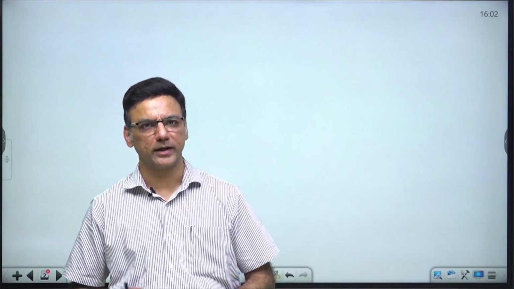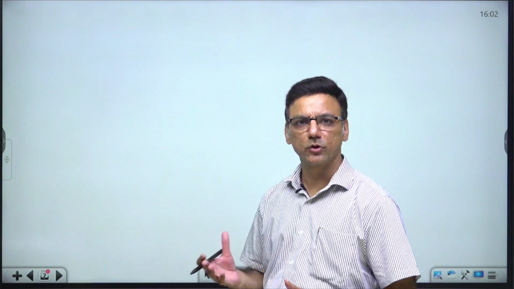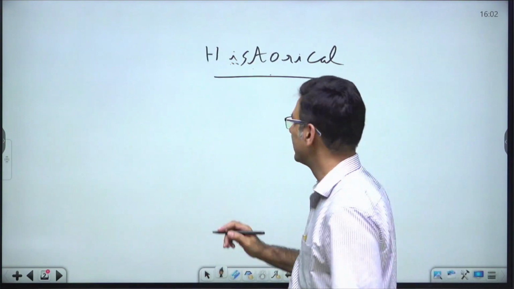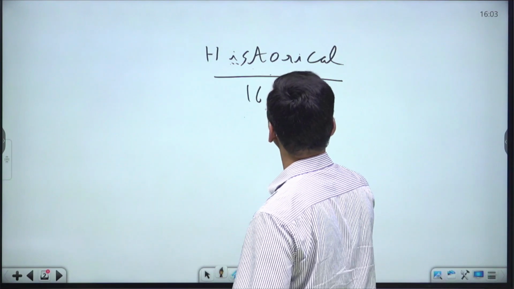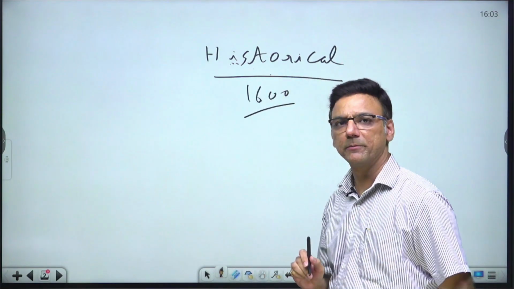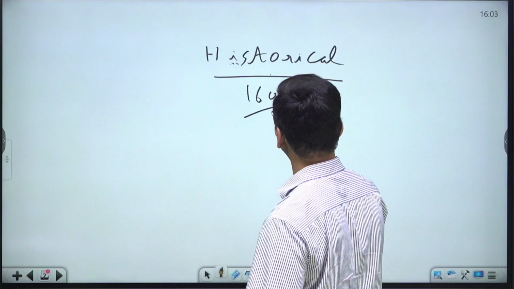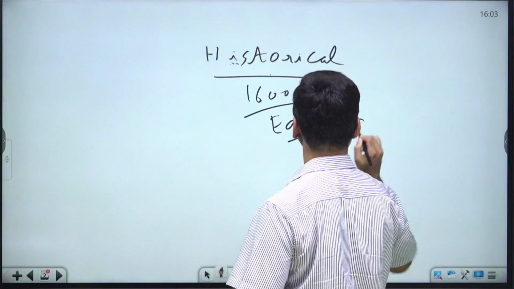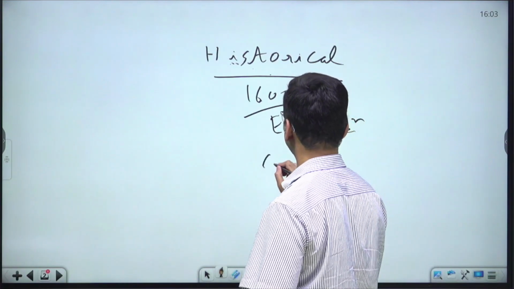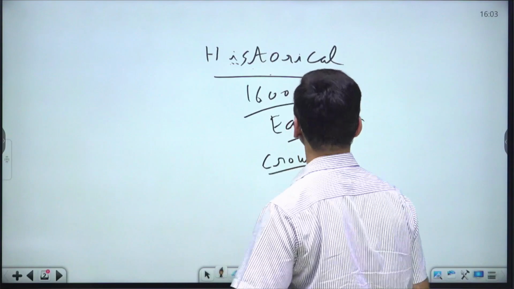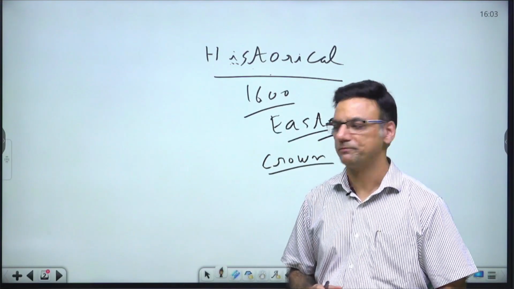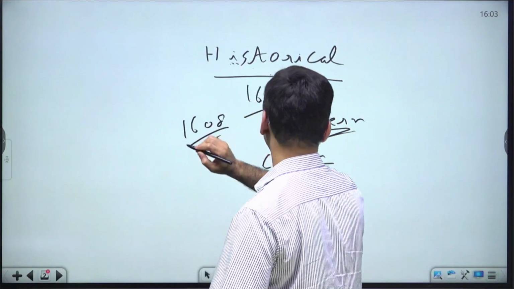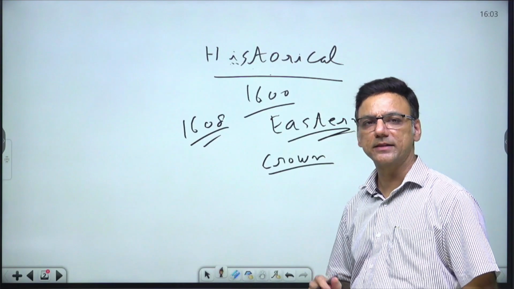Good morning. Today, I shall be telling you about the historical background of the framing of our Constitution. Now, it all started in the year 1600 when the East India Company got the exclusive rights to trade in eastern waters through a charter by the British Crown. After they got this permission, in the year 1608, the East India Company came to India and started its trading activities.